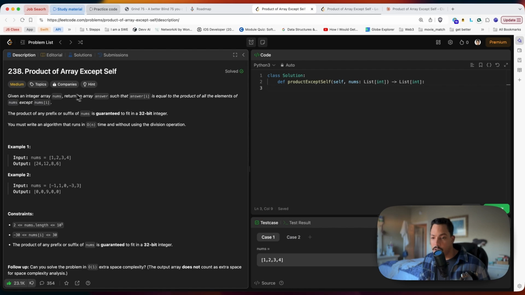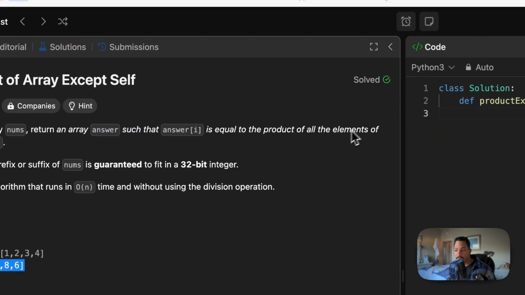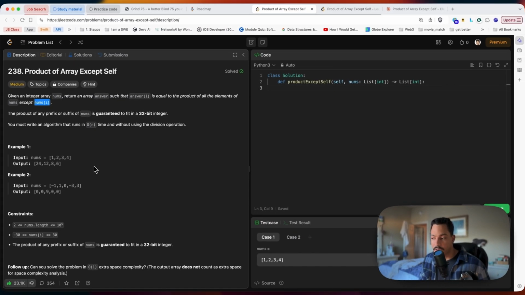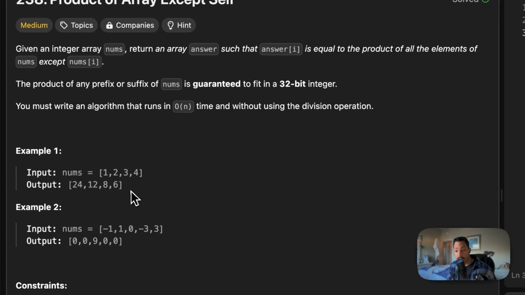So they're saying, this array right here has to be equal to the product of all elements of this array except the number at a particular index. Okay, so how do we determine what particular index? Well, when we are iterating over the array, the particular index that we are exploring at the moment, in that for loop or while loop or whatever, is going to be excluded from the elements that are producing the product. So I'll go in depth a little more with that.